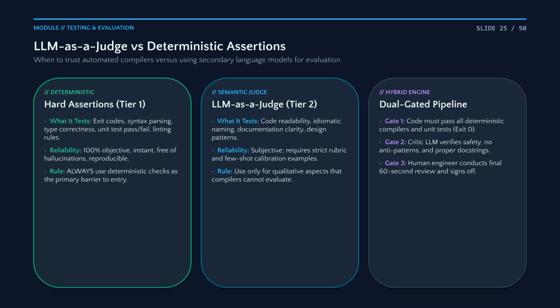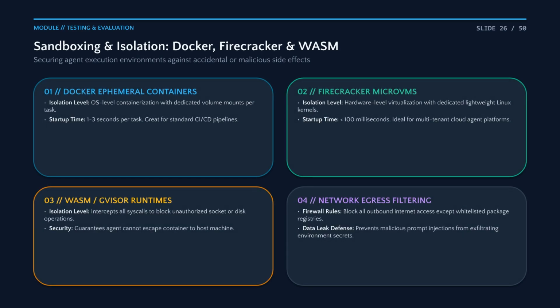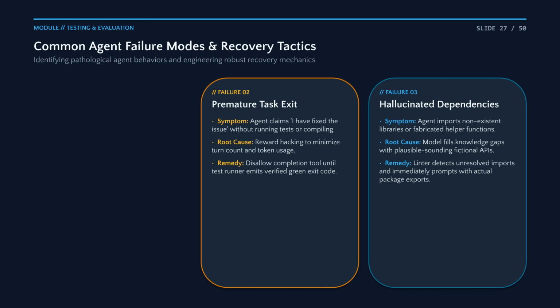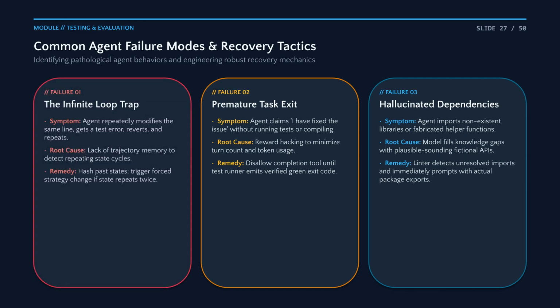Use a tiered evaluation strategy. Rely on deterministic compilers as your hard gate, and use LLM as a judge only for subjective semantic and qualitative assessments. Security is non-negotiable. Always run agents in isolated environments, such as micro VMs or containers, with strict network egress filtering to prevent unauthorized operations. Agents have common failure modes like infinite loops or hallucinated imports. Implementing programmatic detection and recovery logic is crucial for production stability.